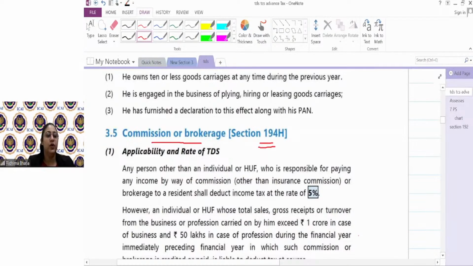I have an agent, I tell him that if you make those sales, I will give you a commission. I will deduct TDS under 194H. I purchase a house. I pay brokerage. I will deduct TDS under 194H if I'm an eligible deductor. Anyone who is working as an agent on my behalf and I'm making payment to them, that is commission or brokerage or whatever name you call it. The question is again the same.